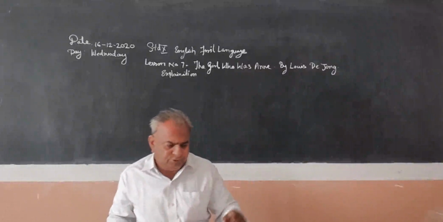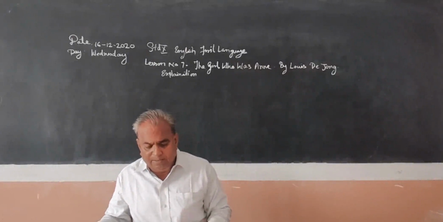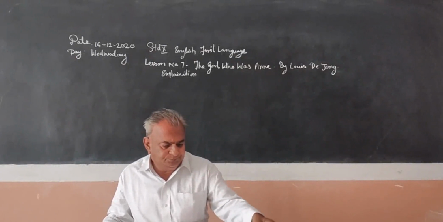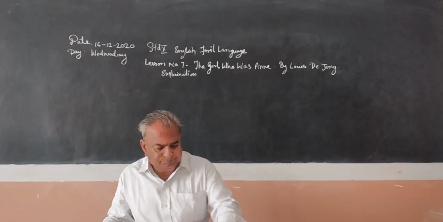10th standard students, today I am going to explain this lesson.